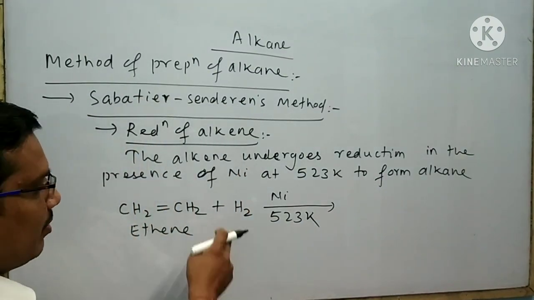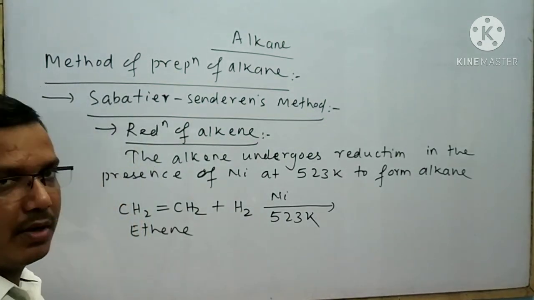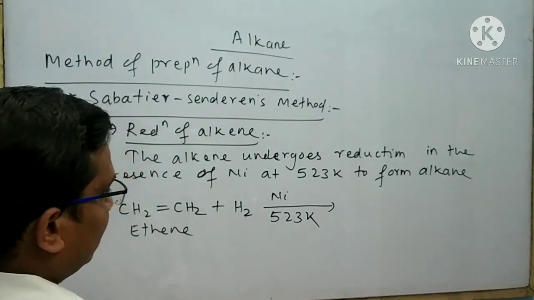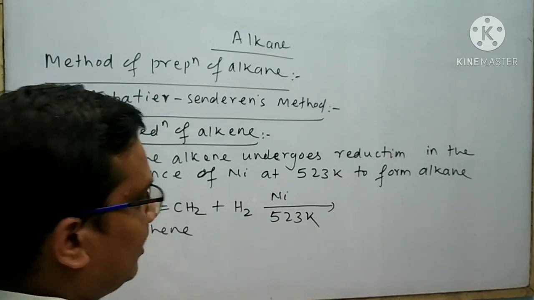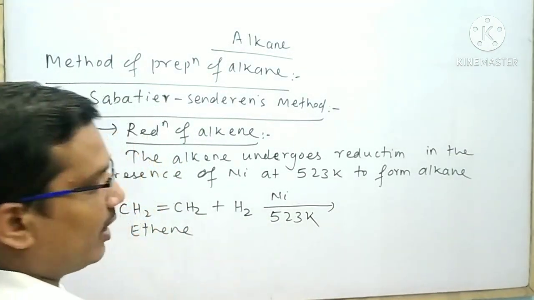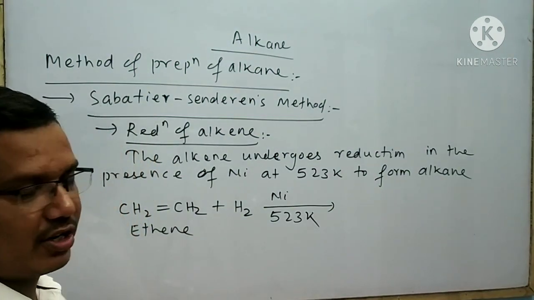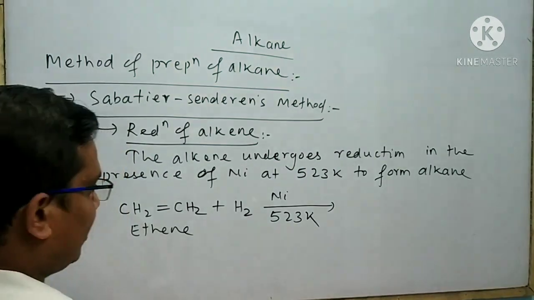Reduction means, remember, addition of hydrogen, so it is bound to give hydrogen gas. In many cases the compound also contains hydrogen, so in that case it is not necessary to give the hydrogen.